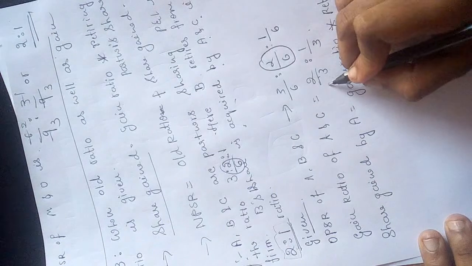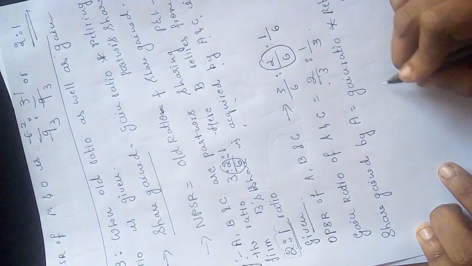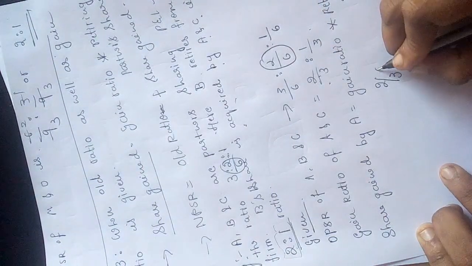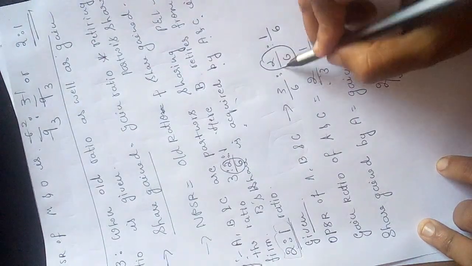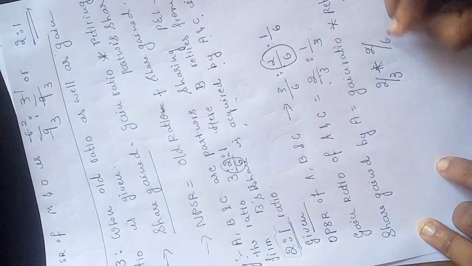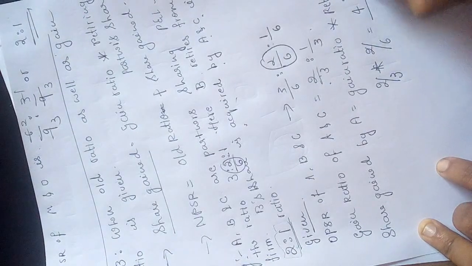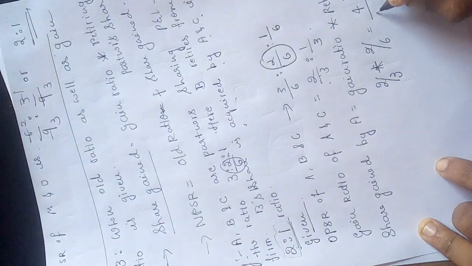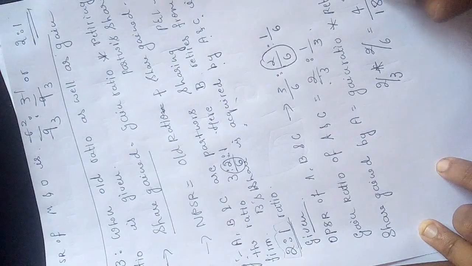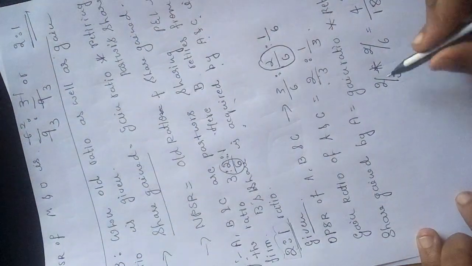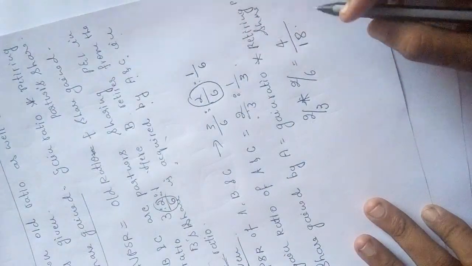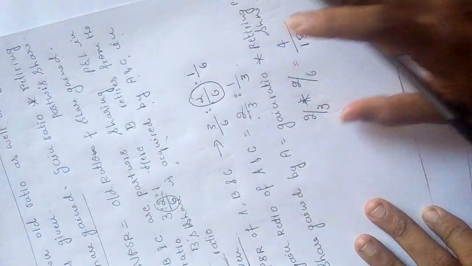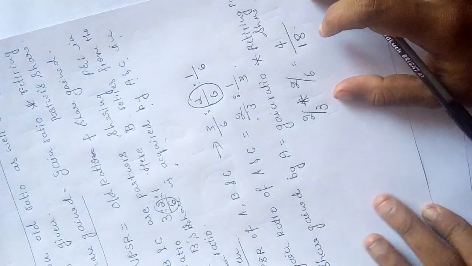So the gain ratio here of A is 2/3 into retiring partner's share 2/6. So what is the answer? 2 2s are 4, correct? So multiply numerator into numerator and denominator into denominator. So you are getting 4/18 as the share gained of A.